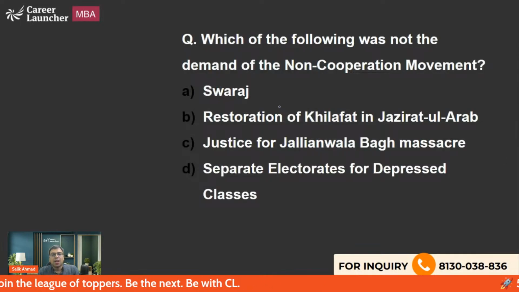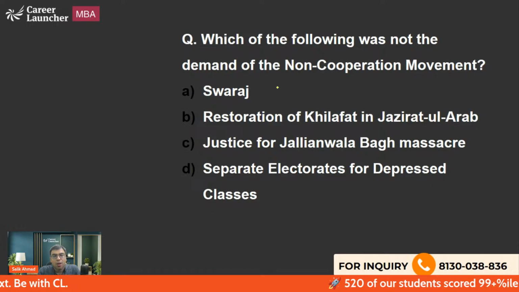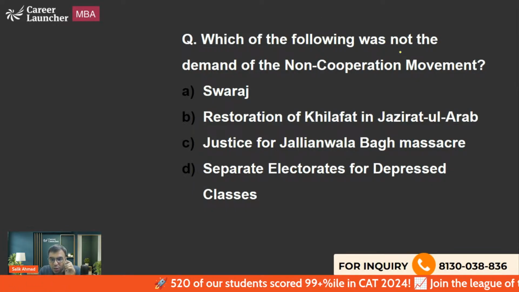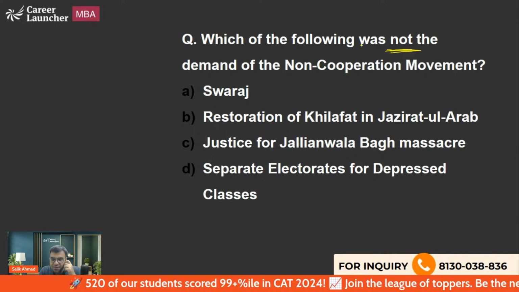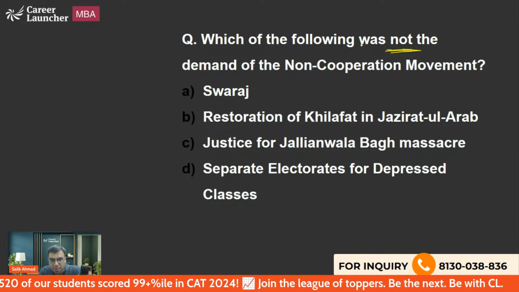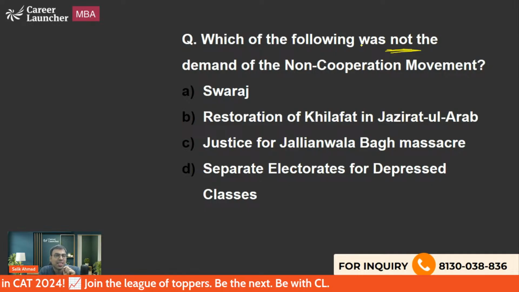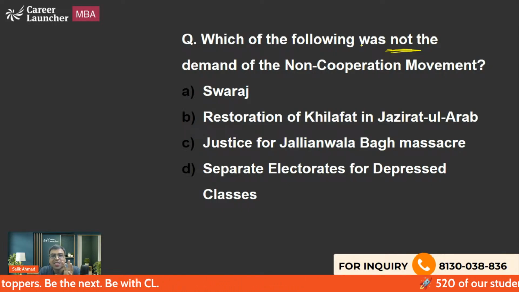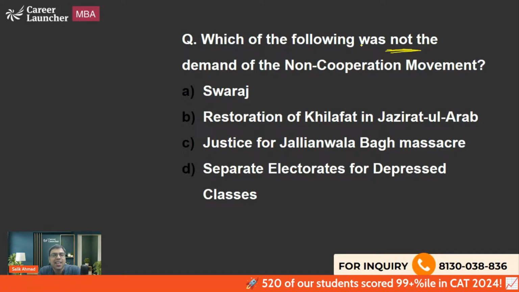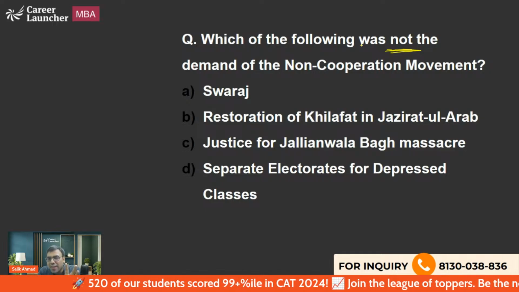Okay, the next question is: which of the following was not a demand of the non-cooperation movement? Please be careful whenever such a question comes in the examination hall. You have to read it carefully, whether it's GK or any other subject. Reading the question paper carefully is very important in the exam, because it often happens that people know the answer, but because the candidate has not read the question properly, the answer marked was wrong. So you have to be very careful here.